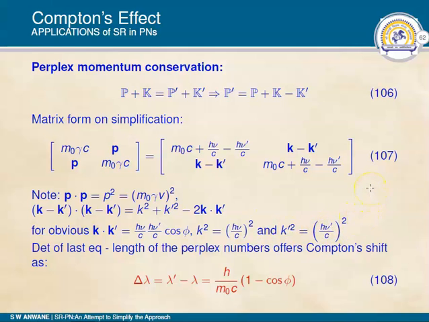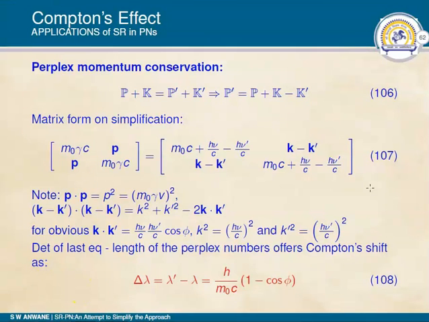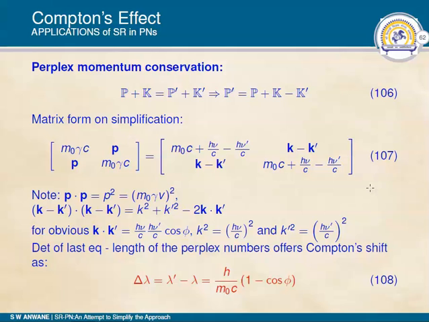So after merging all equations together, we can obtain 108, which is the equation for Compton shift: delta lambda equal to lambda dash minus lambda equal to h upon m0c into bracket 1 minus cos of phi.